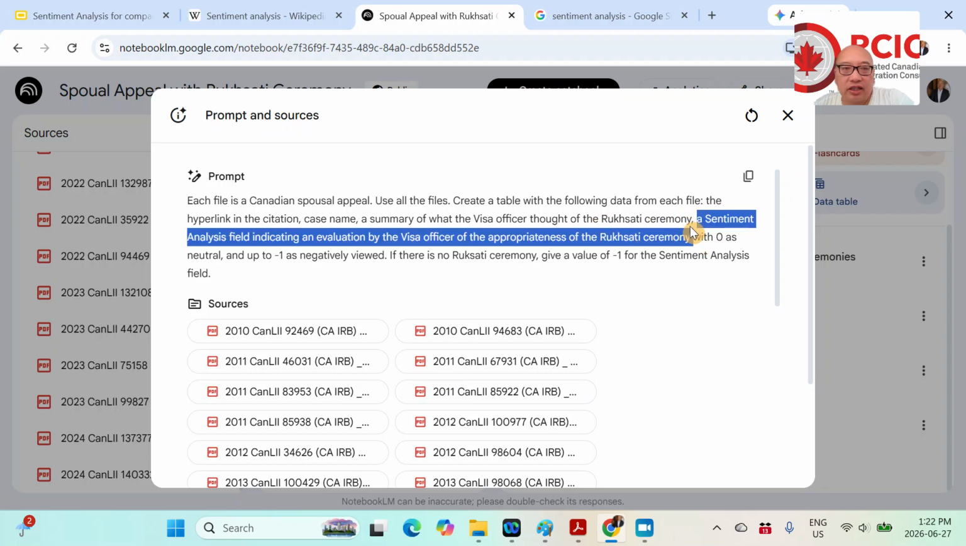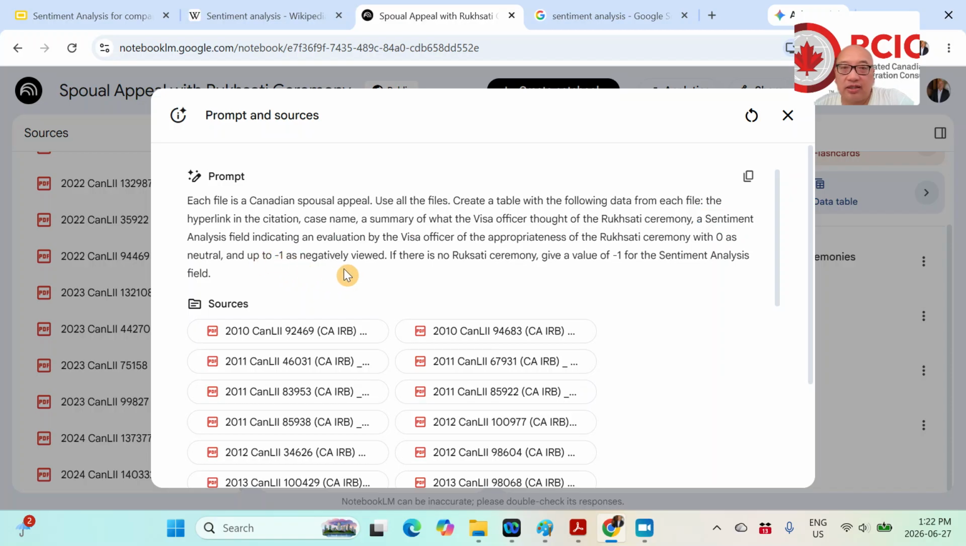I'm asking for a sentiment analysis field indicating an evaluation by the visa officer of the appropriateness of the Ruxadi ceremony, with 0 as neutral and up to -1 as negatively viewed. If there's no Ruxadi ceremony, give a value of -1 for the sentiment analysis field.